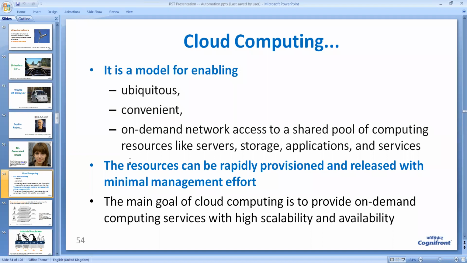So cloud computing is a model for enabling ubiquitous, meaning everywhere, convenient and on-demand network access to a shared pool of computing resources like servers, storage, applications, and services. In short, we use our mobile phone or our computer in college, in office or at home, and then we have to load many software.